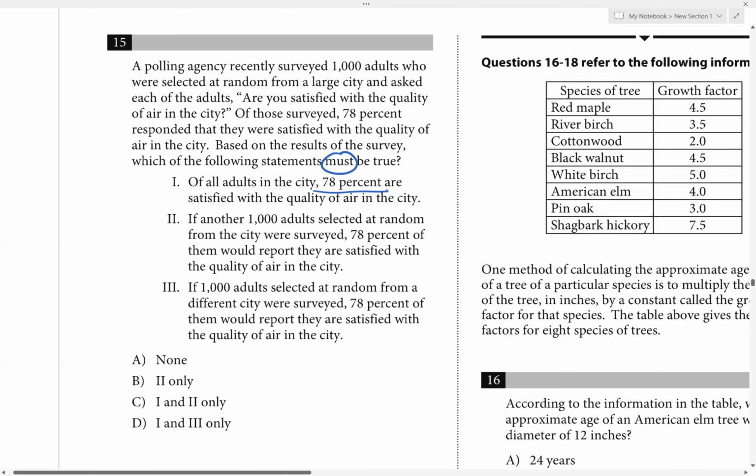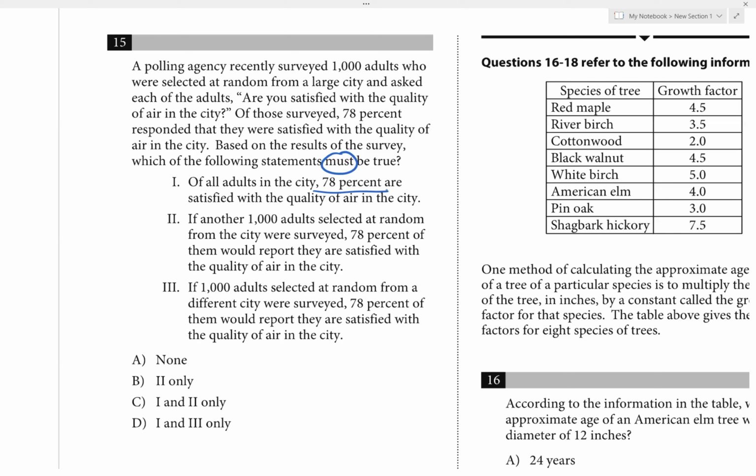It's not about 78%, it's not the average 78%, exactly 78% will be satisfied. So based on our survey of 1,000 people, we know it's exactly 78%, right? Because we actually asked each person individually, and based on that, we know 78%.